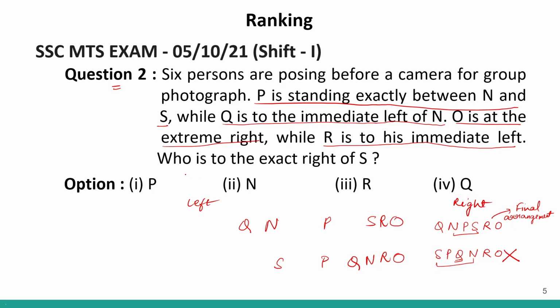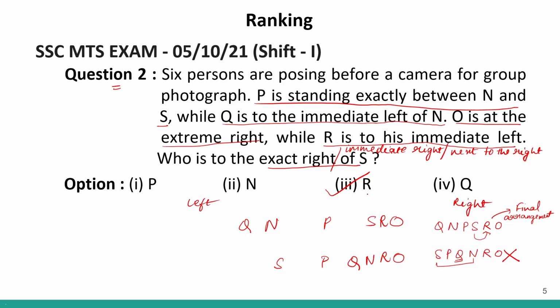It is asked in the question who is to the exact right of S. So, S is over here and exact right, or we can also call it immediate right, or next to the right. All these words and phrases can come in your exam. So, who is to the immediate right of S? We have R. So my answer will be option number 3, R.